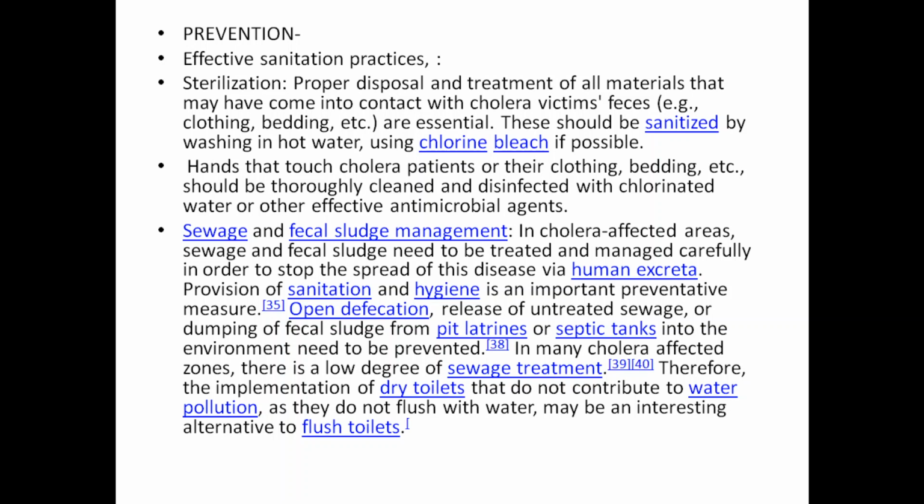Then sewage and fecal sludge management. In cholera-affected areas, sewage and fecal sludge need to be treated and managed carefully. You should also manage human excreta and sanitation, and maintain the patient's hygiene. Don't use open defecation, it is very important.